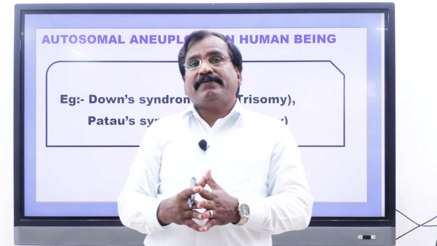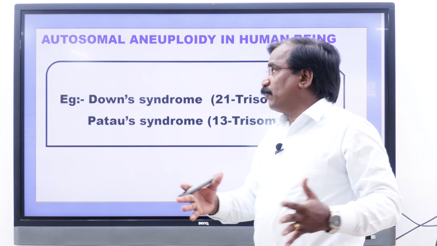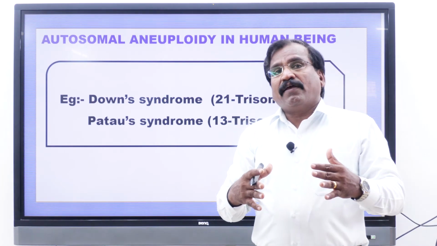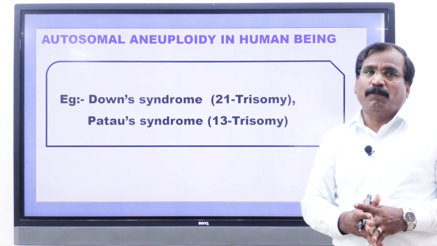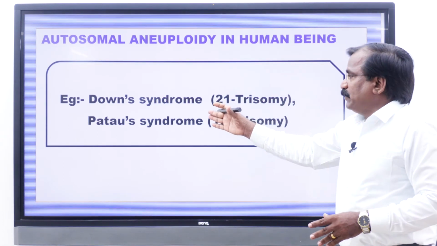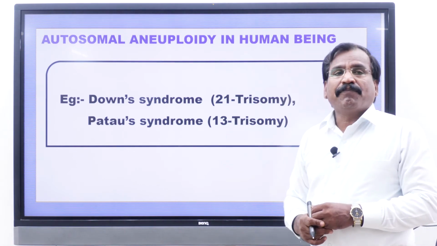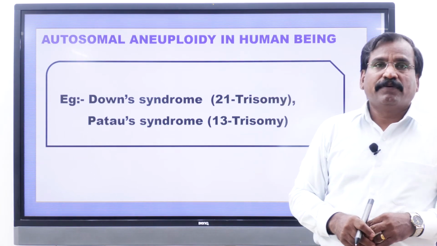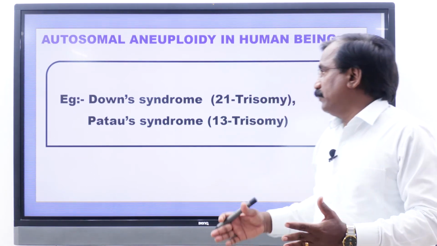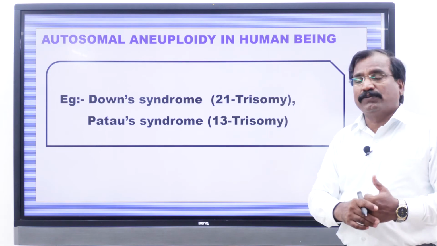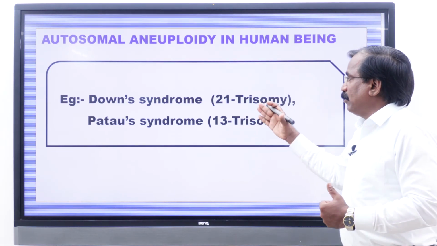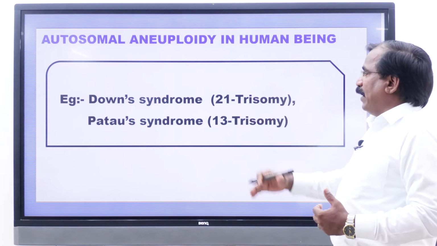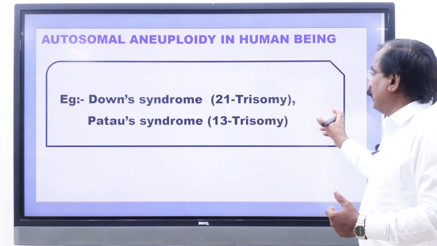Chromosomal diseases can be divided into autosomal disorders and allosomal or sex chromosomal disorders. The Down syndrome and Patau syndrome are autosomal aneuploidy. Autosomal aneuploidy, this Down syndrome and Patau syndrome. The Down syndrome is 21 trisomy. You know what is trisomy? 21 trisomy, and Patau syndrome is 13 trisomy.